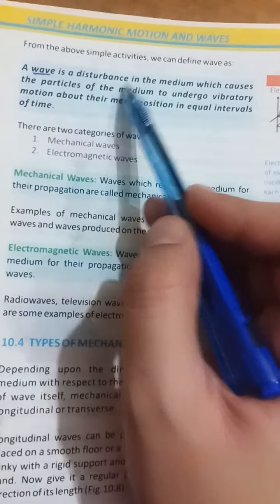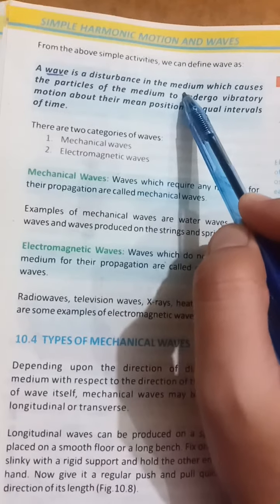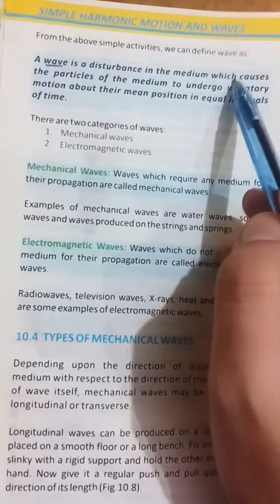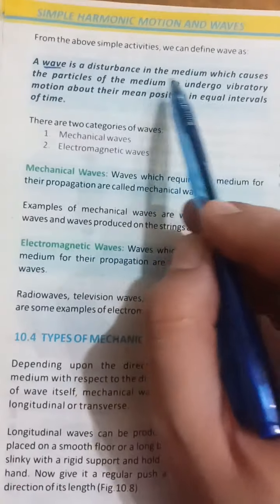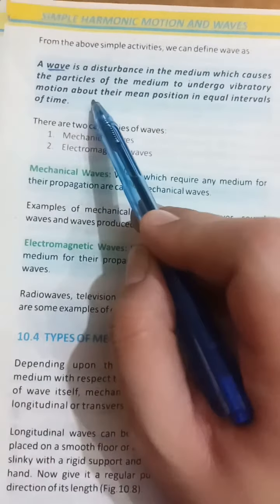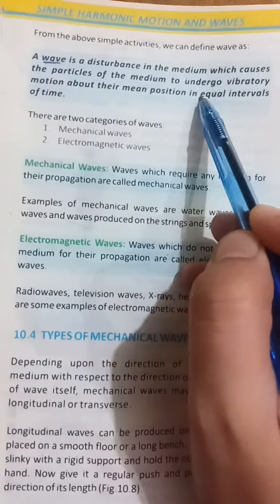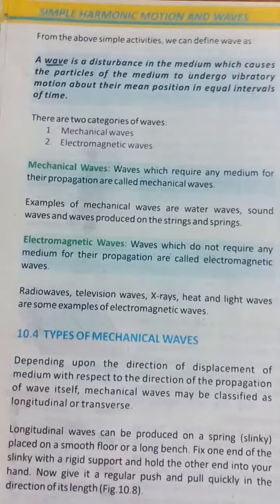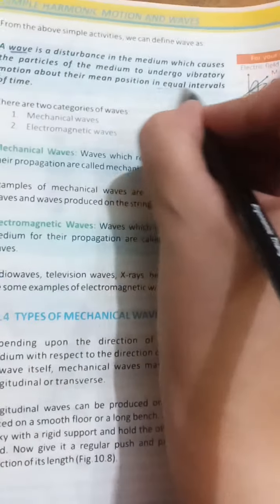Let's have a look at the definition of wave. If we are clear with the definition of wave, then we are clear with the wave motion. So a wave is a disturbance in the medium. I think you are clear with this point. What did that disturbance cause? That caused the medium to undergo vibratory motion about their mean position in equal interval of time. This point is important.